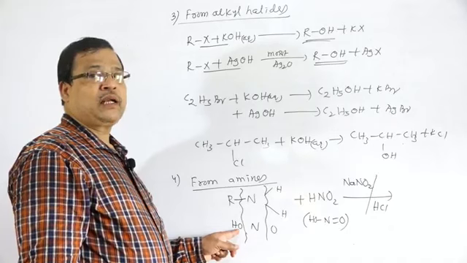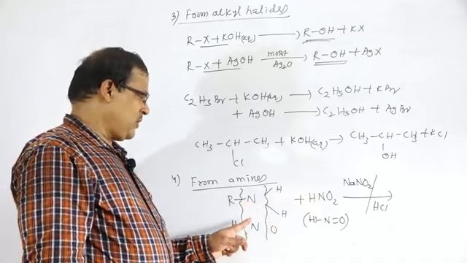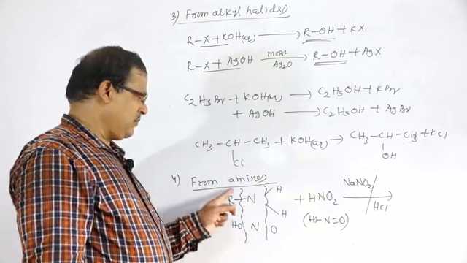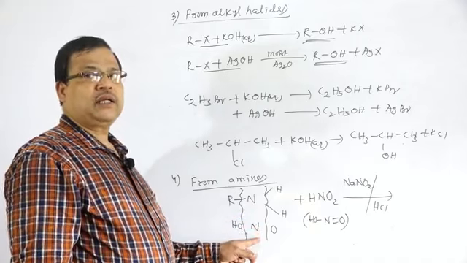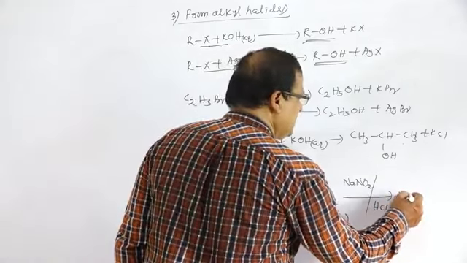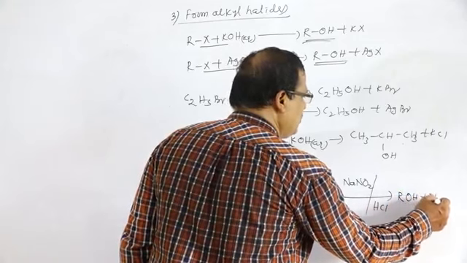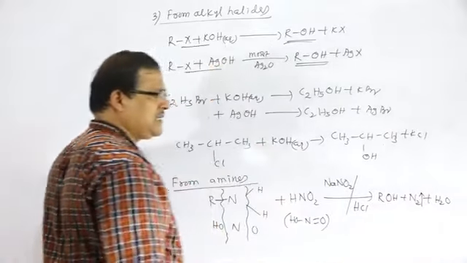ROH, the alcohol, plus N2 plus water. The major organic product is alcohol with the release of nitrogen gas. So the product will be ROH plus N2 plus water.